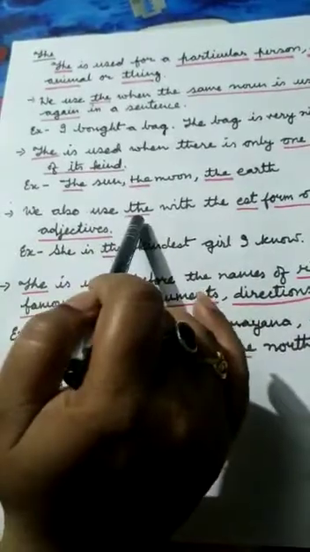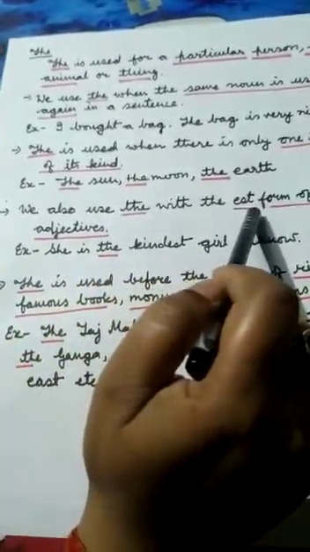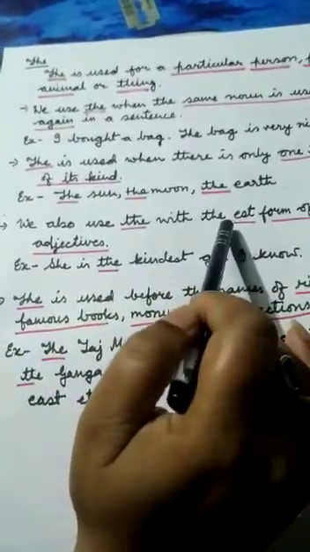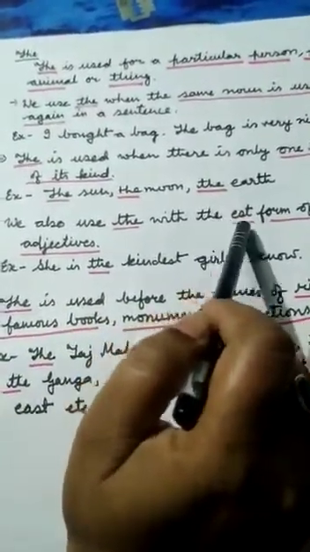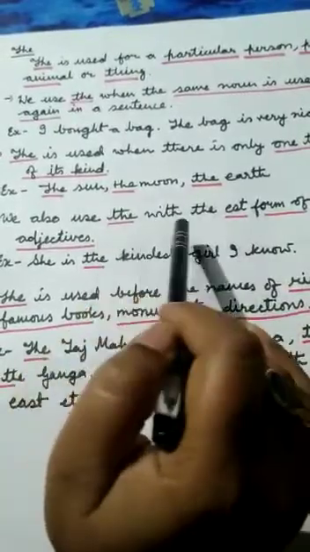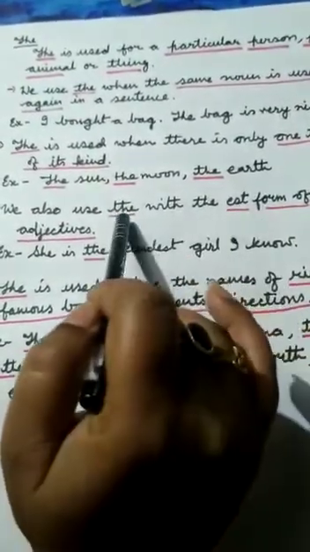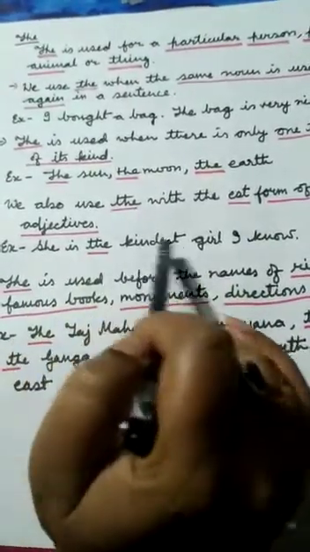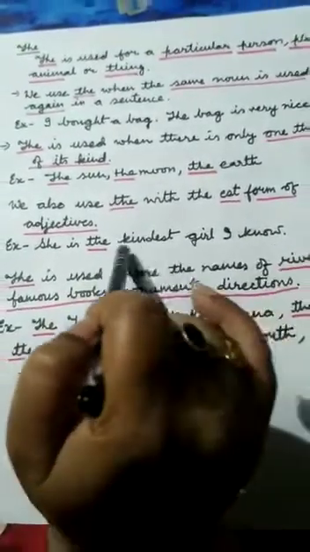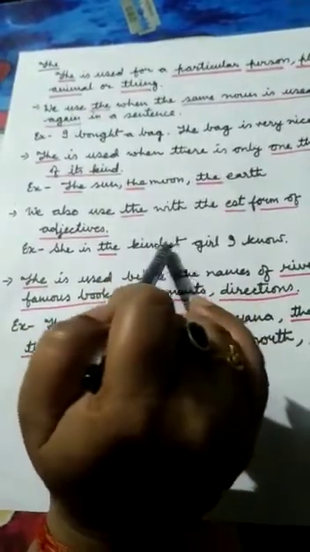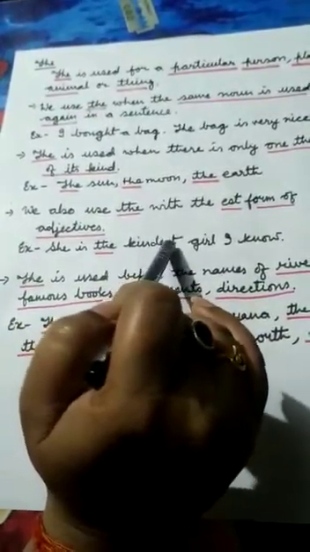We also use the with the EST form of adjectives, where we add EST with its superlative degree. So wherever any word comes with EST, we always add the. She is the kindest girl I know. Here is the word kindest. काइंडनेस में सबसे ज्यादा दयालु कौन है? ये लड़की है. इसके लिए हमने काइंडेस्ट वर्ड के आगे EST added है, so we will write here the.